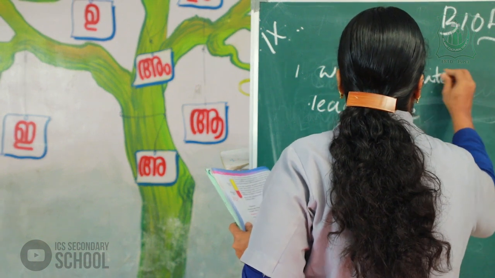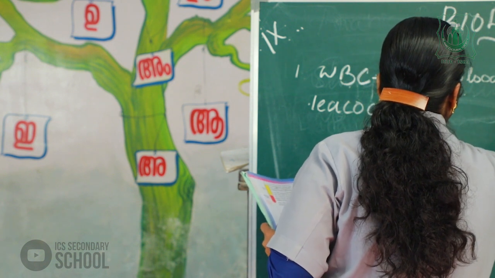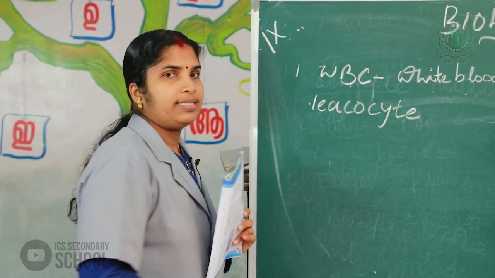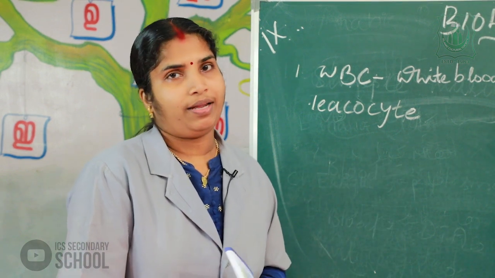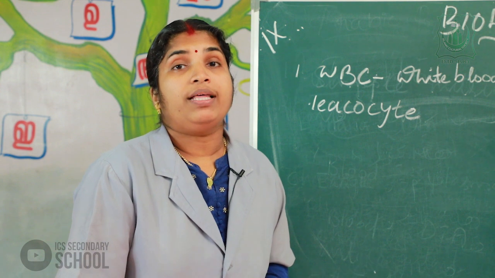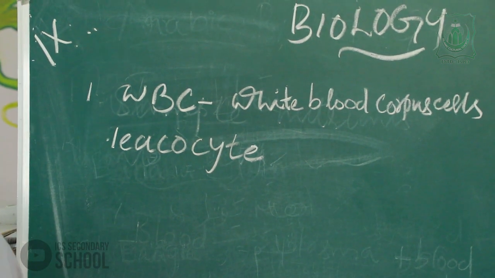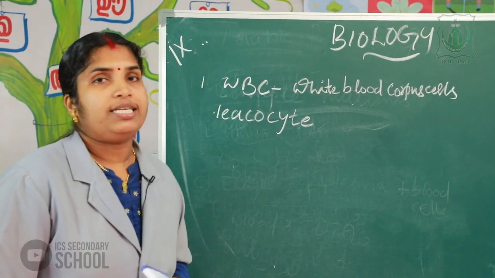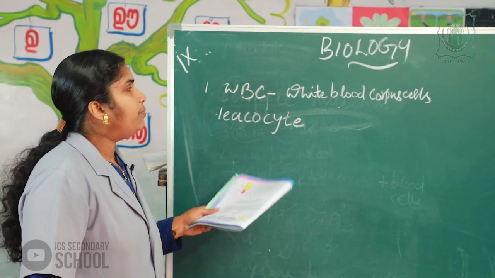WBC means white blood corpuscles or leukocyte. These blood cells are known as the soldiers of our body, because they help to perform the defense mechanism of our body. Thus WBCs act as soldiers in our body. WBC, white blood cells or leukocyte or white blood corpuscles.